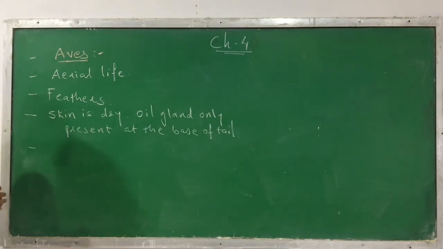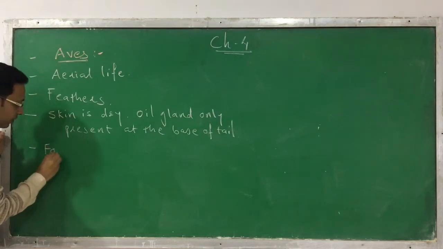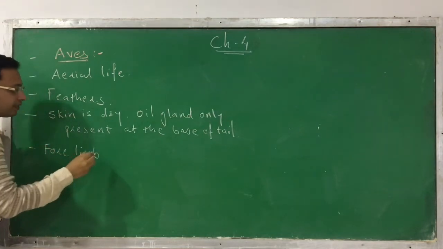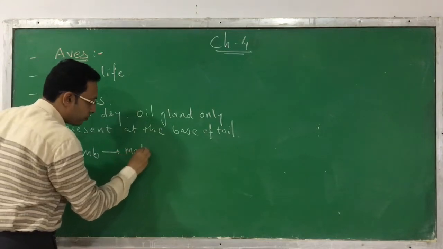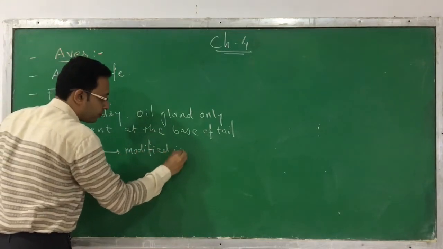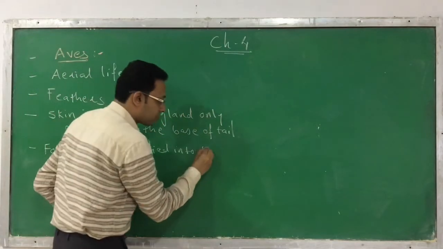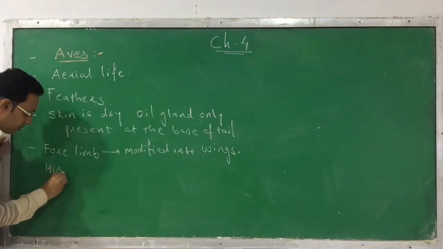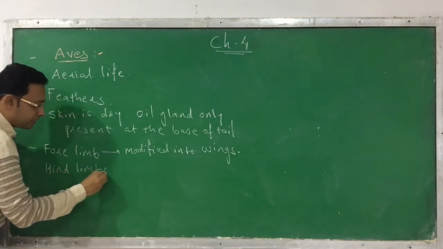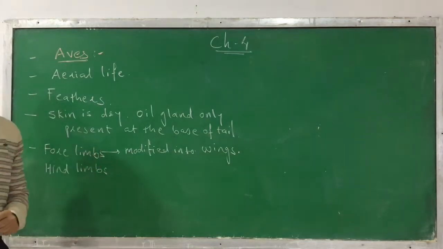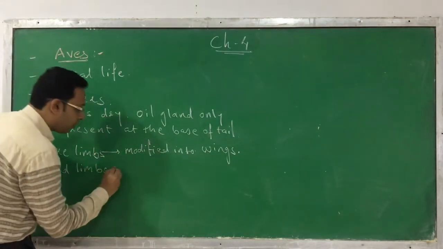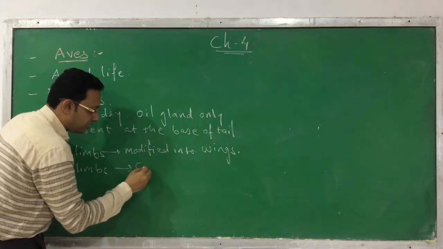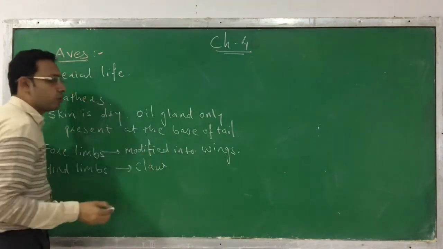That means they have 4 limbs, but in these aves the 4 limbs are modified into wings, and the hind limbs are present. These hind limbs are also modified into claws.